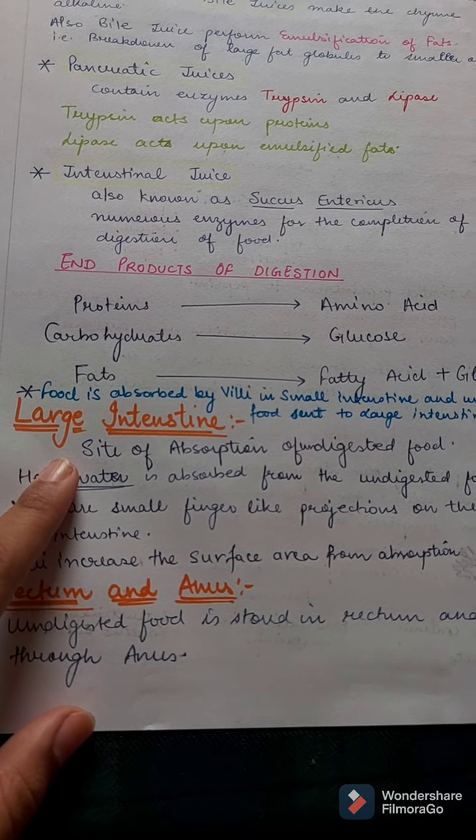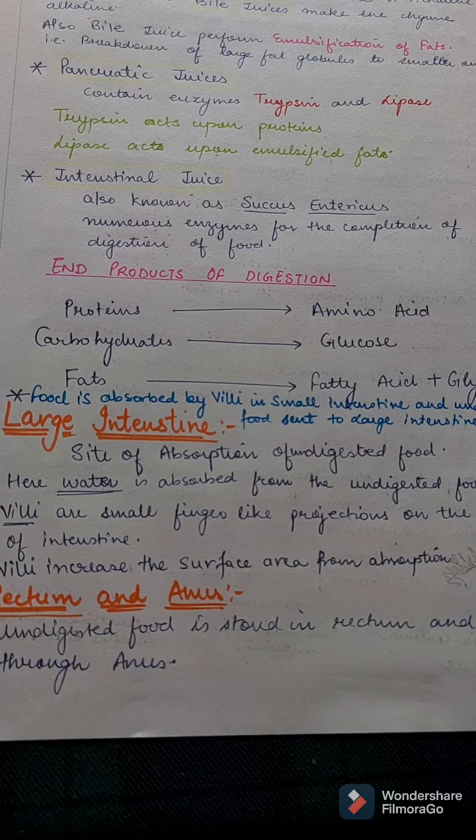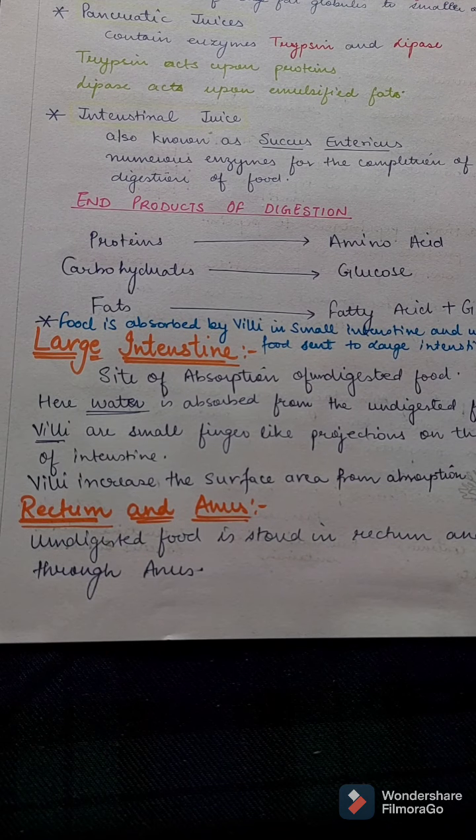The large intestine is the site of absorption from undigested food. What is the main function of the large intestine? Here the water is absorbed from the undigested food through villi. The leftover undigested food, from which the water is also absorbed, is stored in the rectum and is then excreted through the anus.